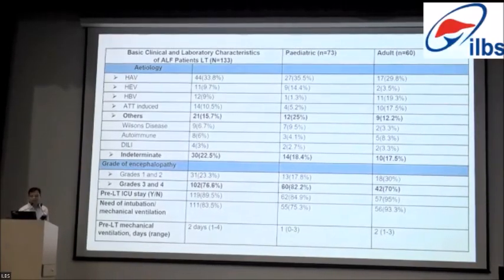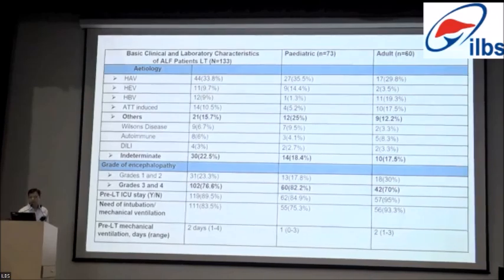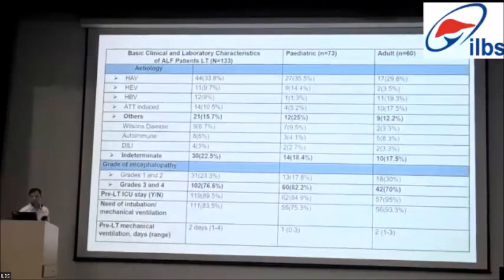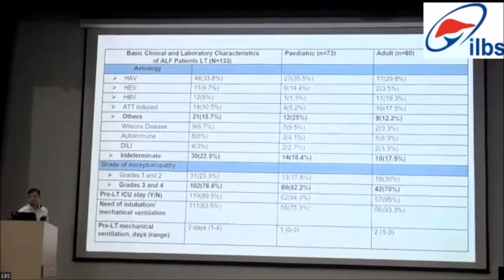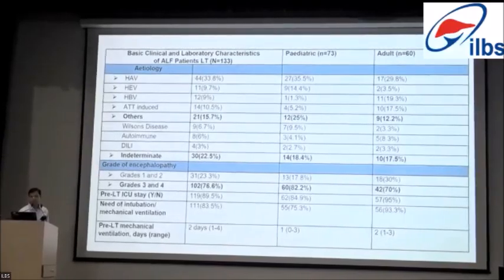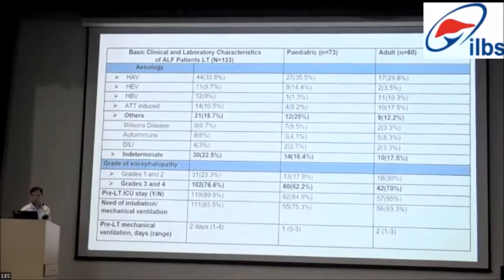Coming to the etiology, the most common etiology we faced is hepatitis A, both in pediatric and adult. In pediatric, hepatitis A is a little bit more compared to the adult patients, followed by hepatitis E. Other etiology accounts for 15.7%, which includes Wilson's disease, autoimmune, and drug-induced liver injury.